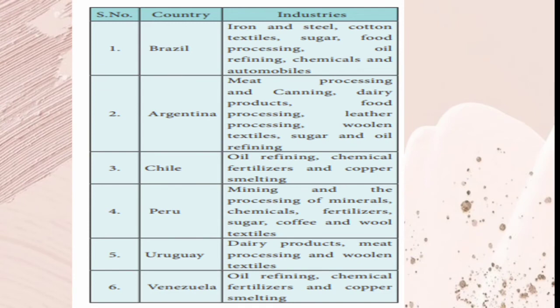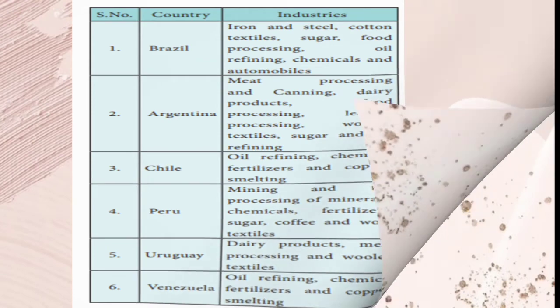So these are all the industries in South America. For example, the iron and steel industry, cotton, textile, sugar industry, food processing, oil refining, chemicals and automobiles. So these are all the types of industries, and major industrial places are Brazil, Argentina, Chile, Peru, Uruguay and Venezuela.